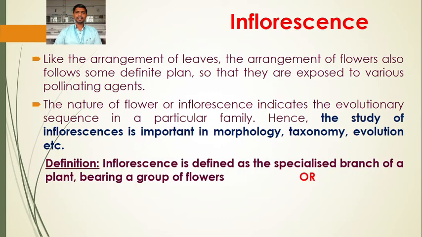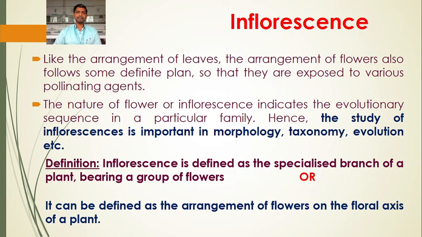Now we are going to the definition of inflorescence. Inflorescence is defined as the specialized branch of a plant bearing a group of flowers. So inflorescence is a group of flowers that has been formed on a specialized branch of a plant. Or one can define inflorescence in another way: it can be defined as the arrangement of flowers on a floral axis of a plant.